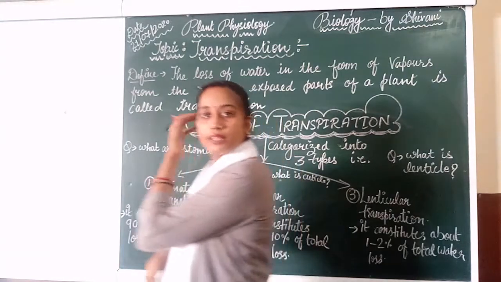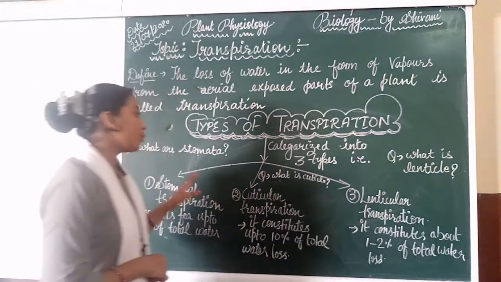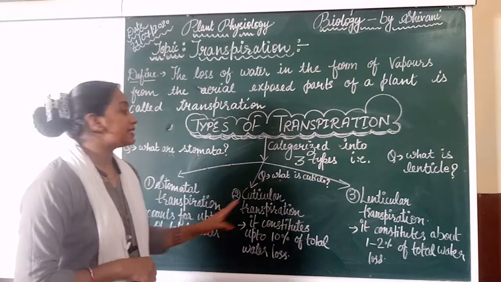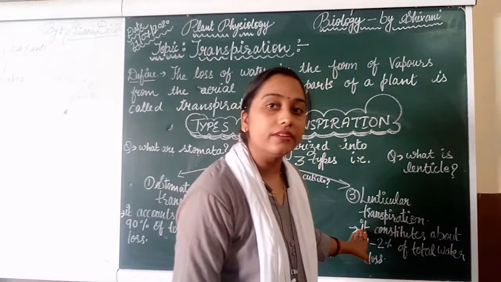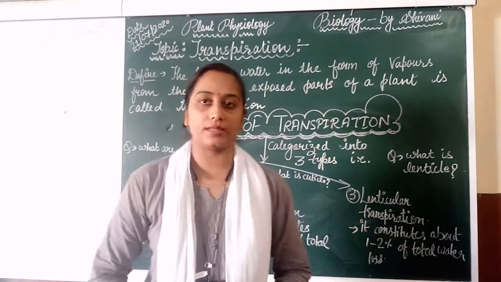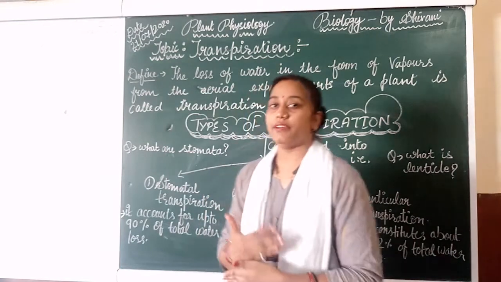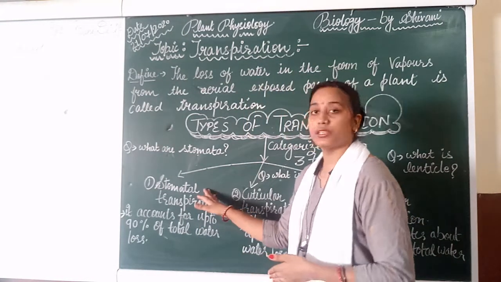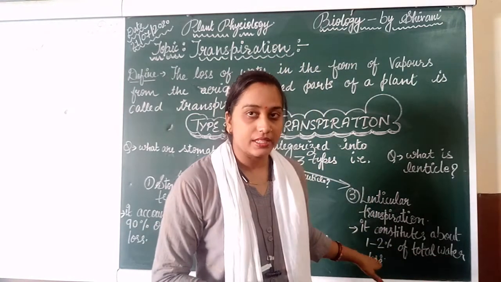There are three types of transpiration. First is stomatal transpiration, second is cuticular transpiration, and the third one is lenticular transpiration. Before going to this, we have to understand the parts: stomata, cuticle and lenticles.